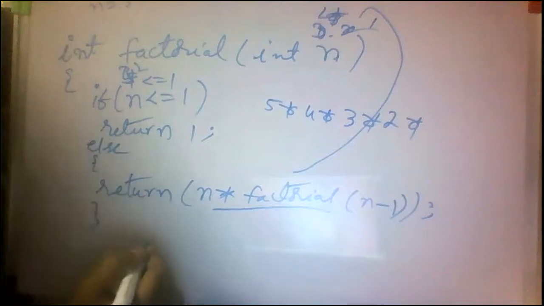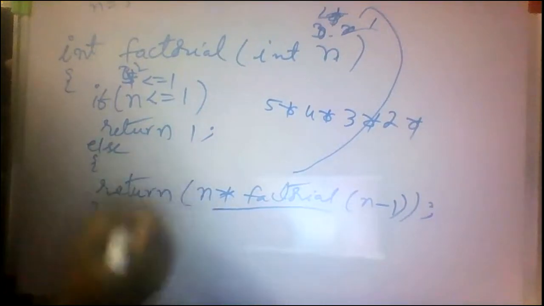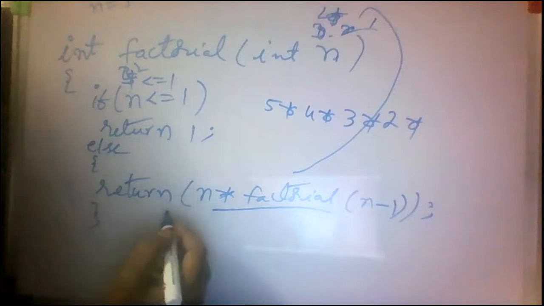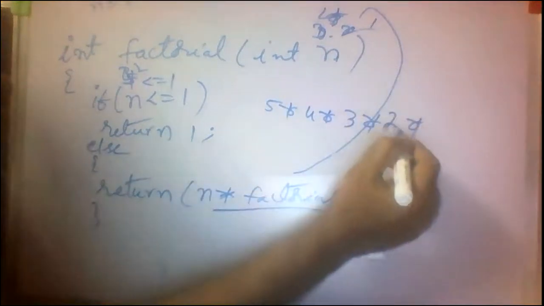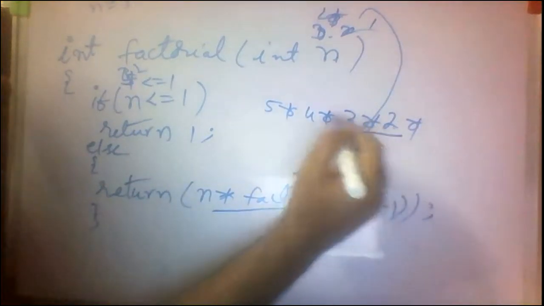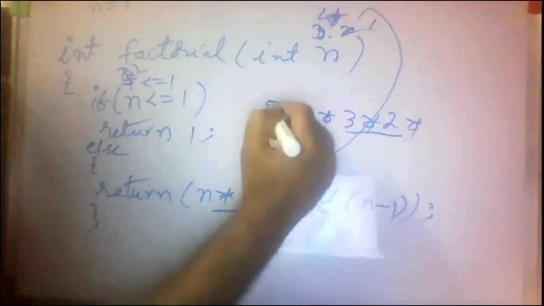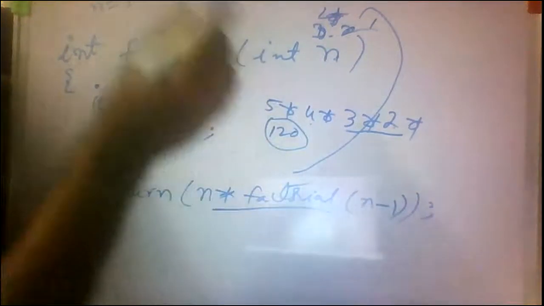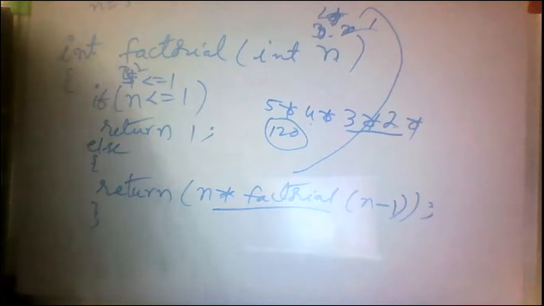Yes. So before going to return, first it calculates here 2 into 3, 6 into 4, 24 into 5, 120. So return 120 value to the main function.